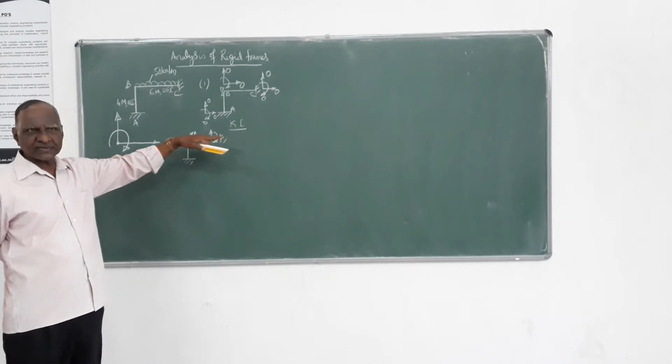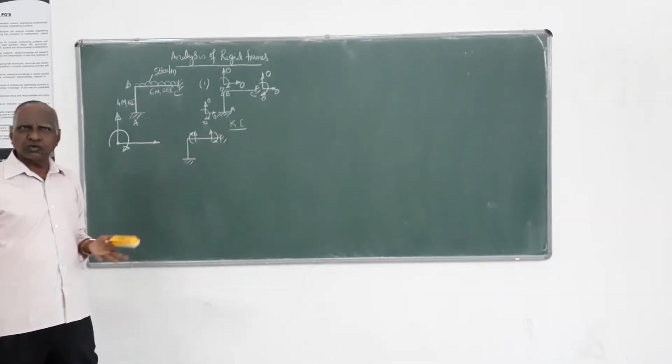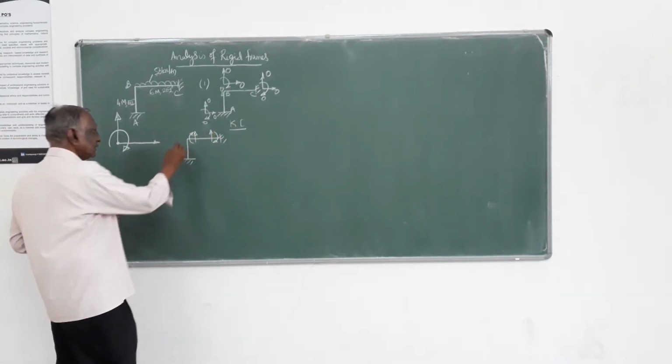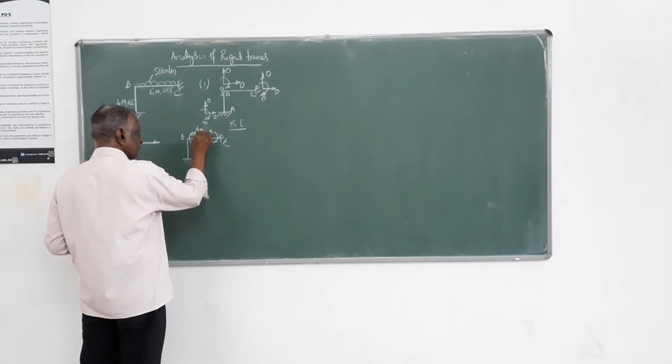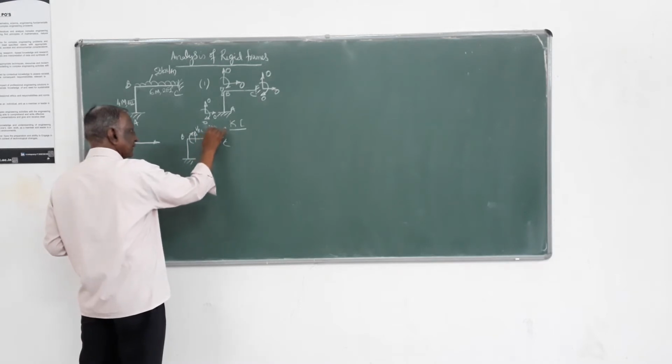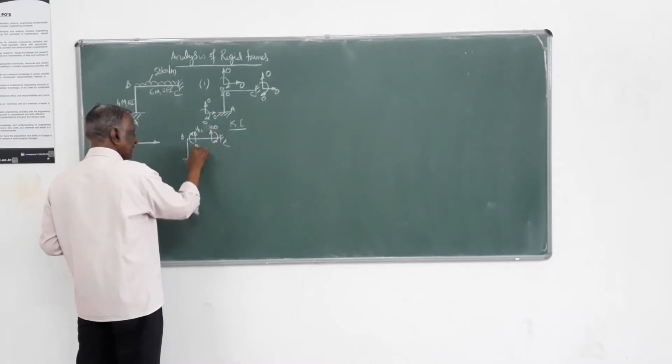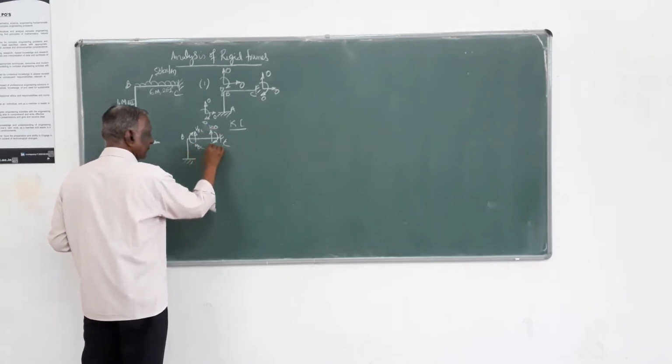Because this member is axially rigid, we don't have to consider axial force. This member is BC, so we have to determine VBC, VCB, MBC and MCB.